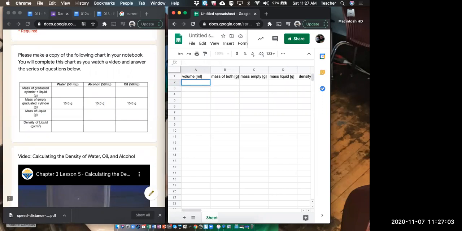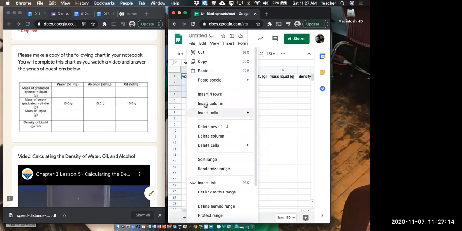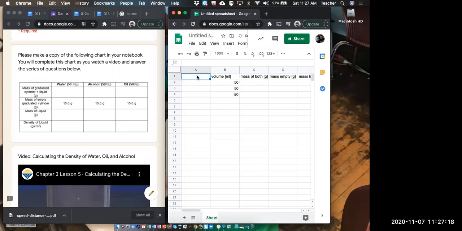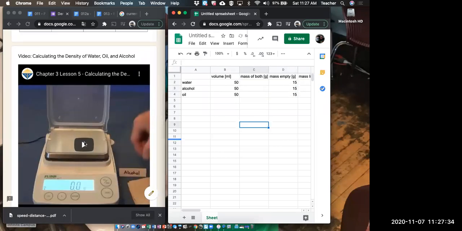All right. Now we're doing water, 50 mils. So it's going to be 50, 50, 50. All right. I'm going to add another. We're going to insert a column right there. This is going to be water, alcohol, and oil. All right. And the mass of the empties is 15, 15, and 15. All right, this is what they gave us. All right, let's figure it out.